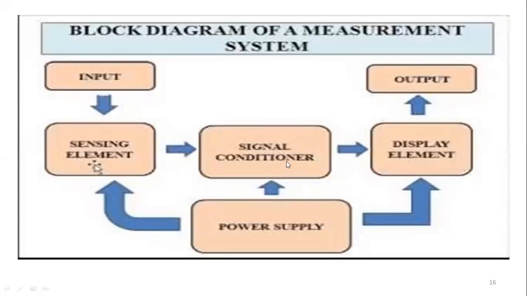So the main question: how many blocks are there here? 1, 2, 3, 4, 5, 6. Six blocks are there. Two at the input side, two at the output side, two at the main side. Main means the middle side.